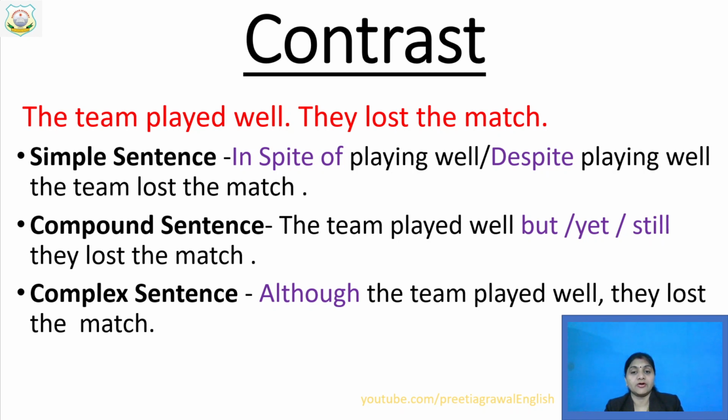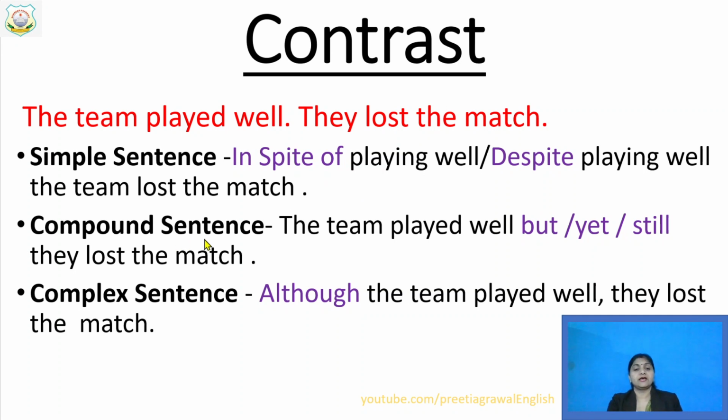Playing cannot be there because it has the -ing form. In spite of cannot be there, well cannot be there, the team cannot be there, match cannot be there. Lost, yes, correct. The only one finite verb is lost because it can change its form: lost, loss, lose. Whenever there is only one finite verb, that is your simple sentence. Clear? You can make a simple sentence by using despite also. Despite playing well, the team lost the match.